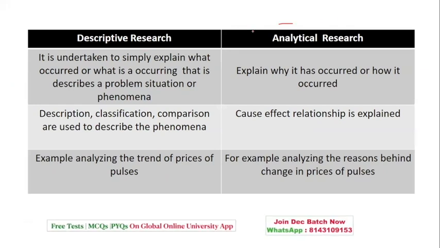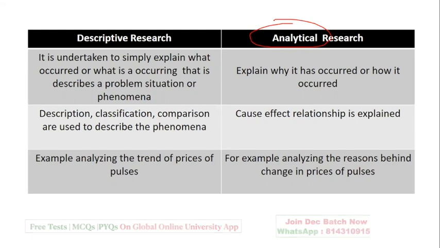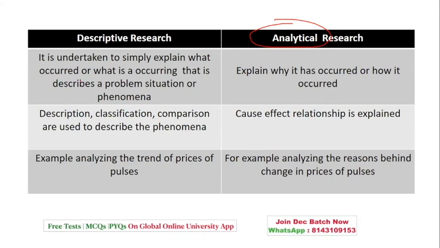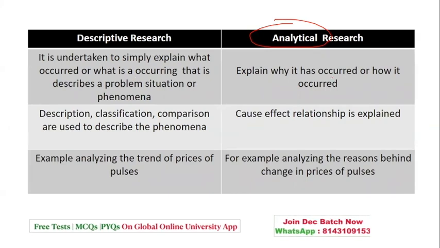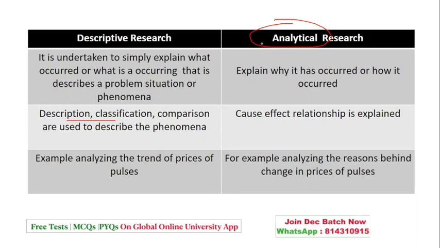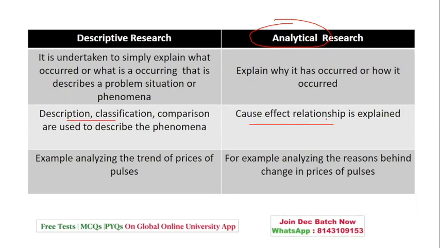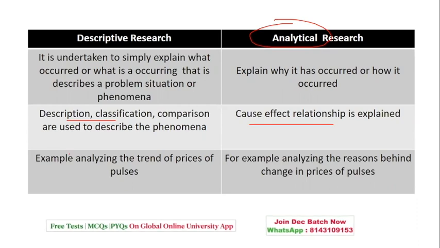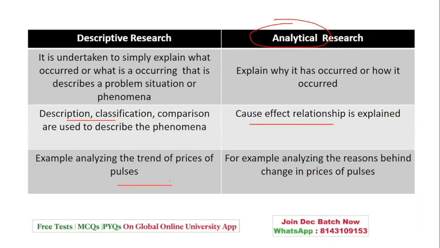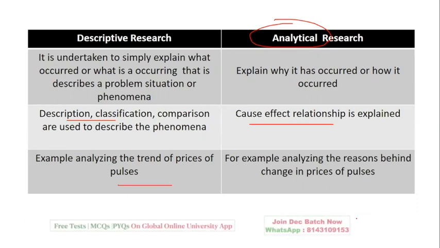Descriptive and analytical research. Analytical means in-depth analysis, detailed study. When we talk about descriptive, it is undertaken to simply explain what occurred or what is occurring in order to describe a problem situation, whereas why it has occurred is in the form of analysis. Descriptive research is description, classification, comparison, whereas analytical is in the form of cause and effect relationship. A descriptive example is analyzing the trend of prices of pulses in the form of description. Whereas analytical is, for example, analyzing the reasons behind the change in the price of pulses.